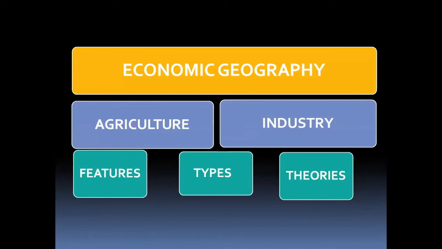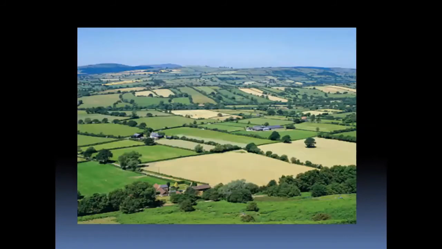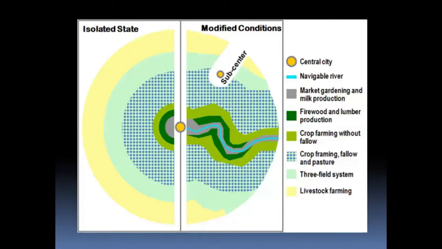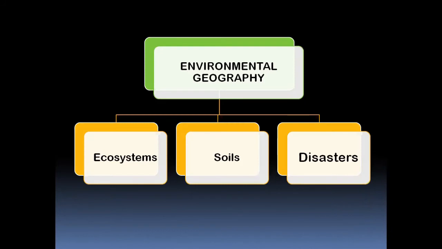Economic geography deals with agriculture and industry, and we try to understand how the agricultural lands are distributed over the region, okay? And each region, each country is quite different, and depending on each country, we study different aspects. Then we have the location of cities. This is in terms of how a central city would develop, and what happens to it over time.